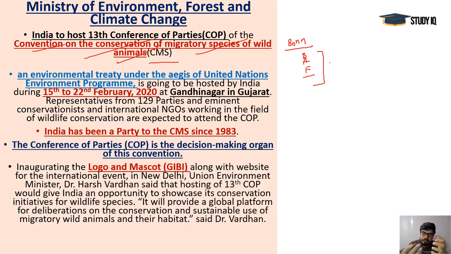Many birds also come to India for a temporary period of time, just like the Amur falcons and Siberian cranes, which visit India every year. India's wetlands like Keoladeo Bird Sanctuary are always famous for this, and it's a major tourist hub. Lakhs of people go to those places to watch these beautiful birds.